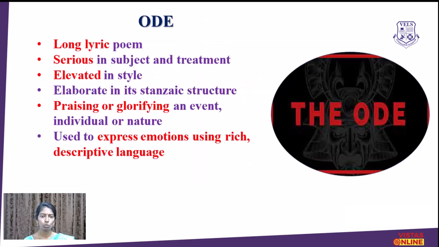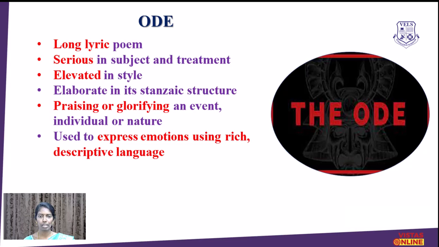Now let's move on to the next form of lyrical poetry, that is the ode. Ode is also of Greek origin, and it is comparatively a longer lyric poem. The sonnet is a short form, and the ode is comparatively longer. Here the ode takes a serious subject.